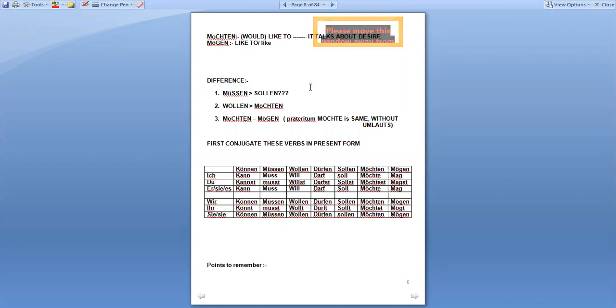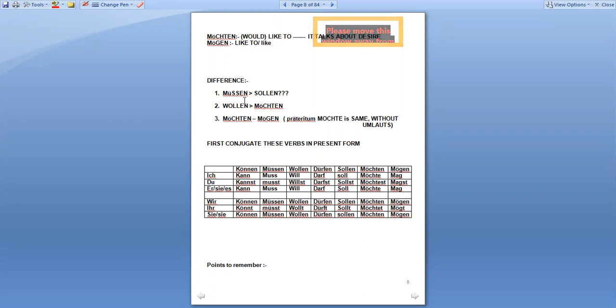For example, let's assume if I ask you what is the plan tonight, what are you going to do this evening, and you are very much sure that you are going to watch a movie, you have already bought the tickets, you have already planned everything, and after that for dinner also you have reserved the table.